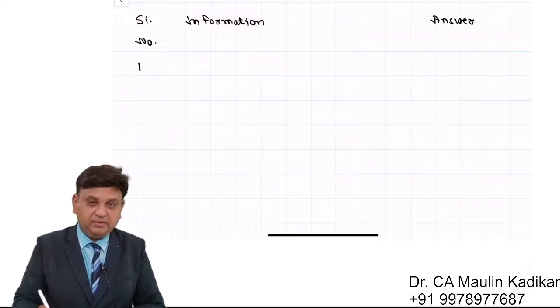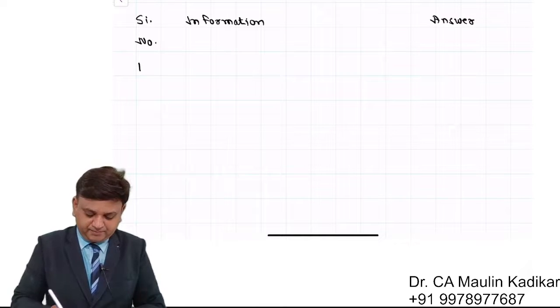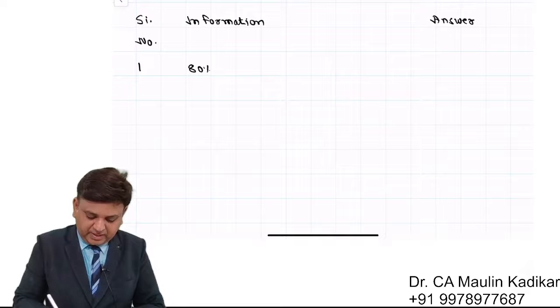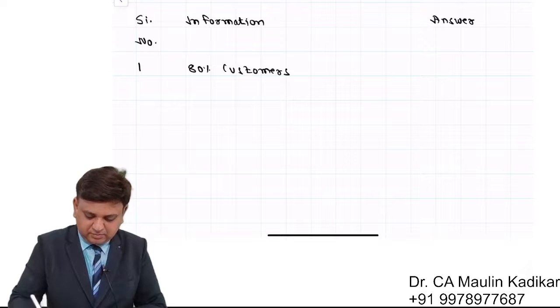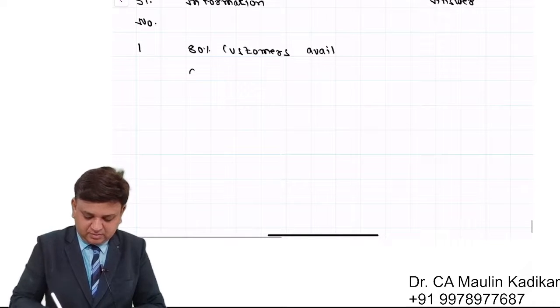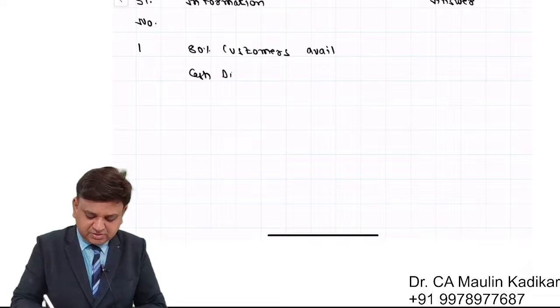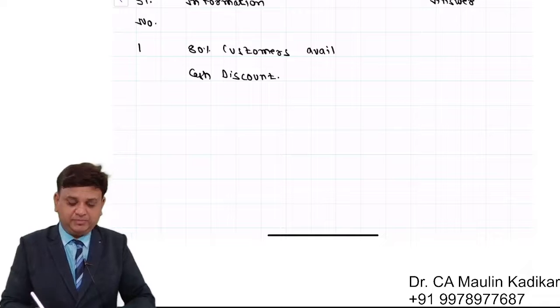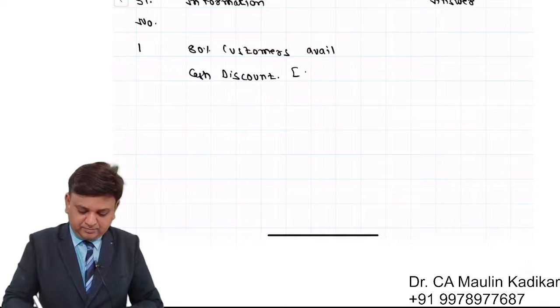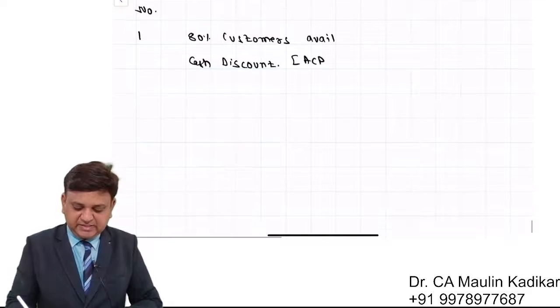Situation number 1, information: 80% customers avail cash discount. Full stop. In bracket write down ACP.